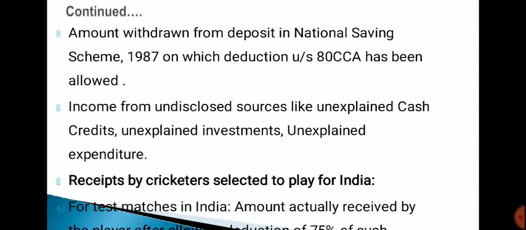Withdrawn from deposit in National Savings Scheme 1987, on which deduction under Section 80 CCA has been allowed, income from undisclosed sources like unexplained cash credits, unexplained investments, unexplained expenditure, receipts by cricketers selected to play for India.